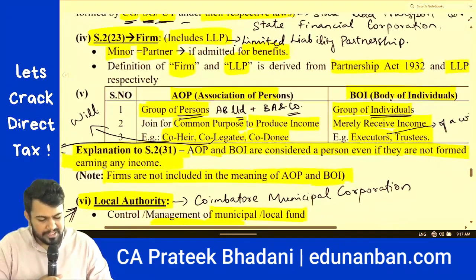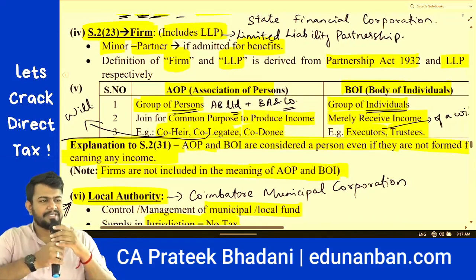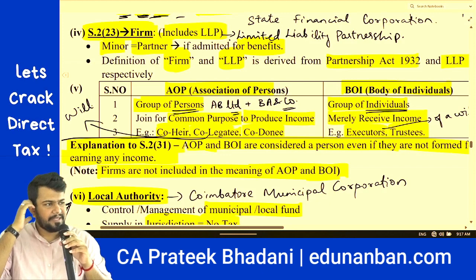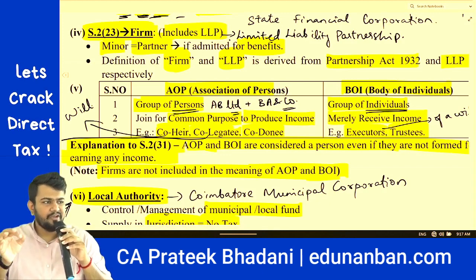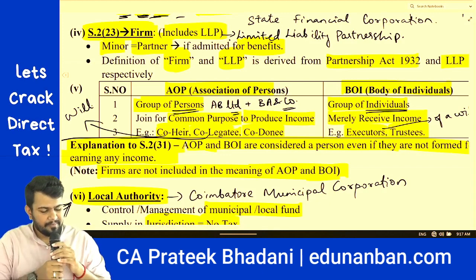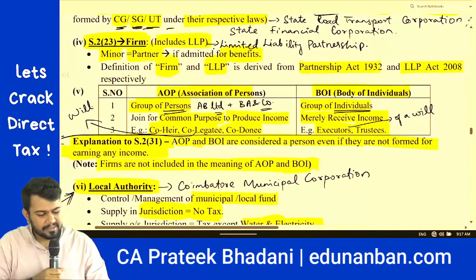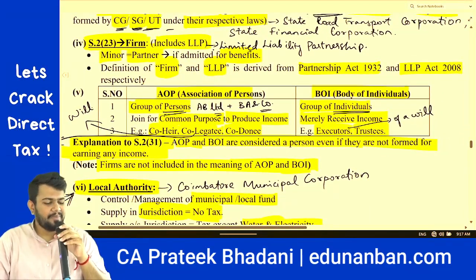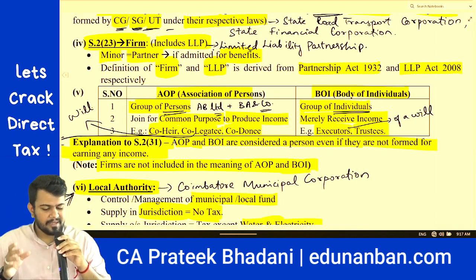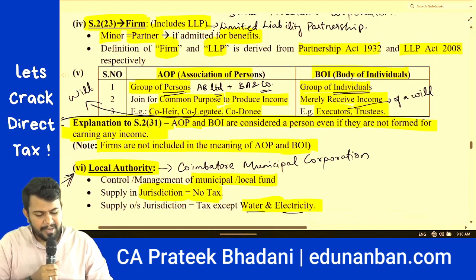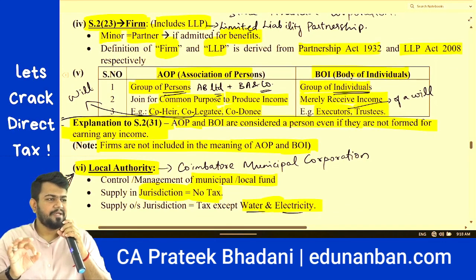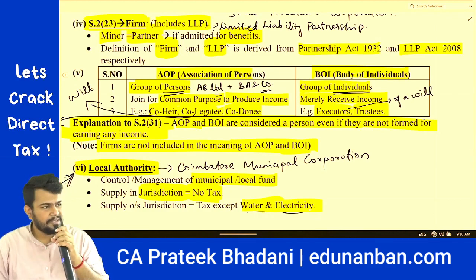Now let's come to section 2 clause 23, which defines firm. Firm includes limited liability partnership. The definition of partnership firm should be taken from the Partnership Act 1932 and the definition of LLP should be taken from the LLP Act 2008. So the same definition as per the respective act. However, in income tax, a minor will be considered as a partner if the minor is admitted only for the benefits of the partnership